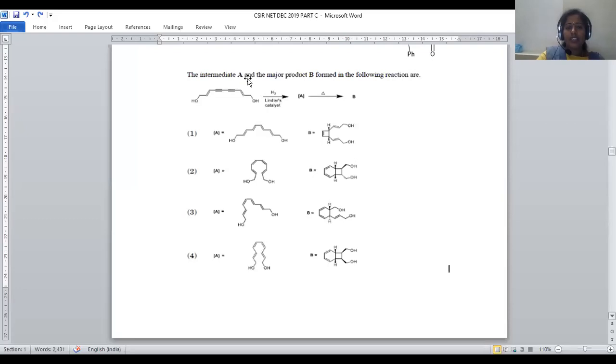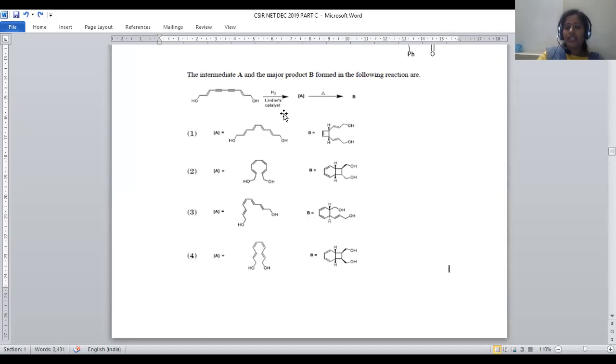Here, it is the part of organic chemistry question where we have OH, CH2, C double bond CH, C triple bond C, C triple bond C, CH double bond CH, CH2OH. This is a compound provided to us where we have olefinic double bond and acetylenic triple bonds. It is treated with the reducing agent hydrogen in the presence of Lindlar's catalyst.